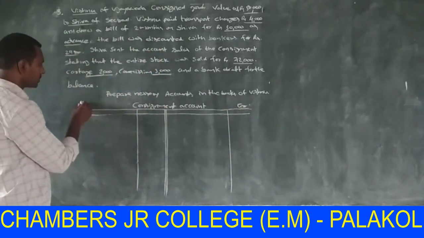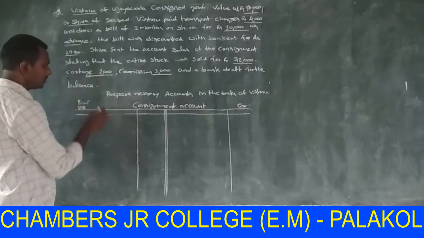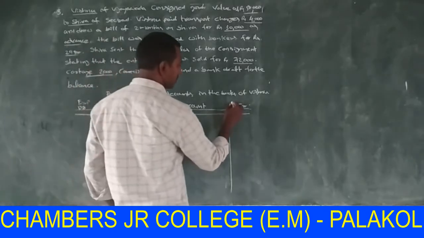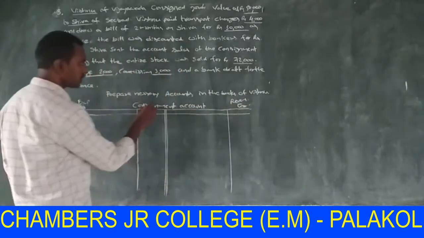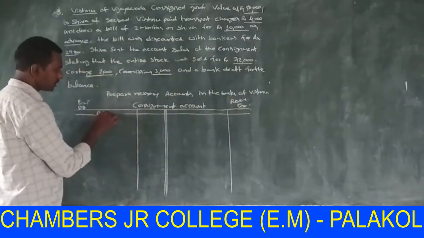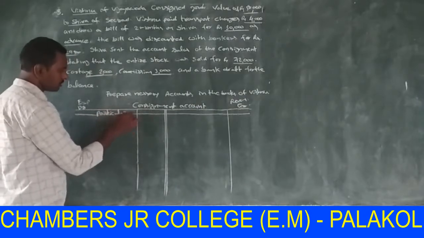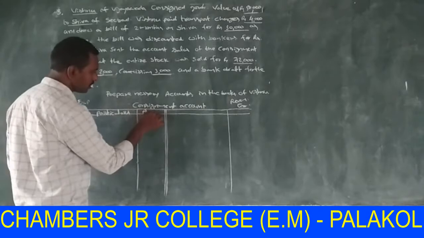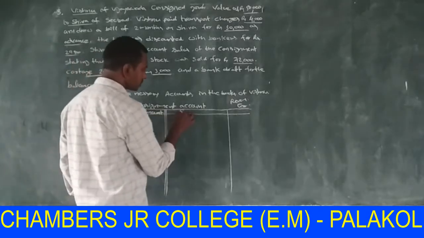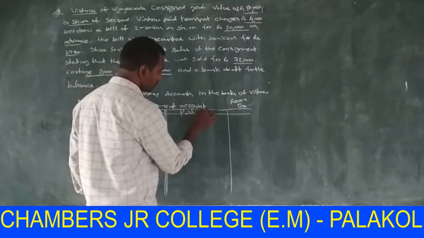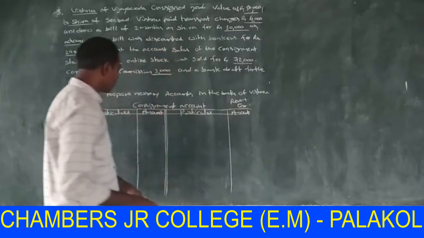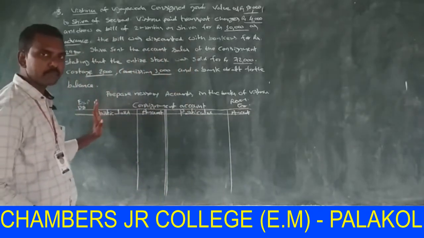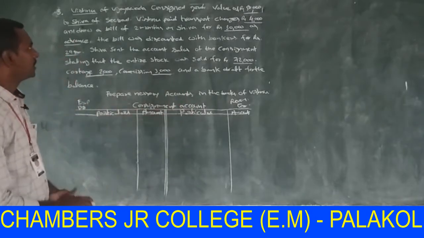The debit side shows all the expenses and the credit side shows revenue. Consignment account, particulars, amount, particulars, amount. Here all the expenses are shown on the debit side and revenue on the credit side.